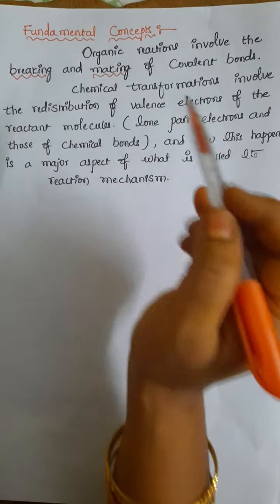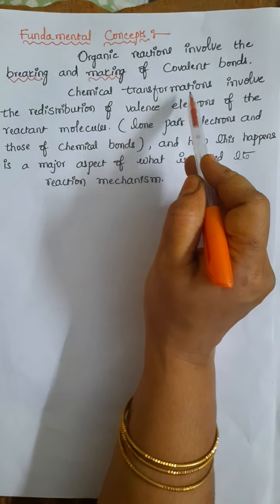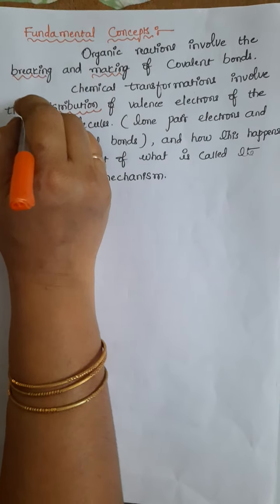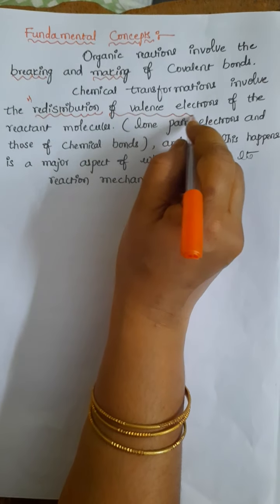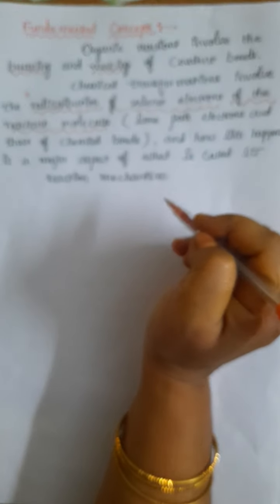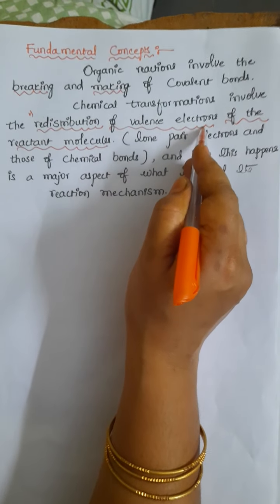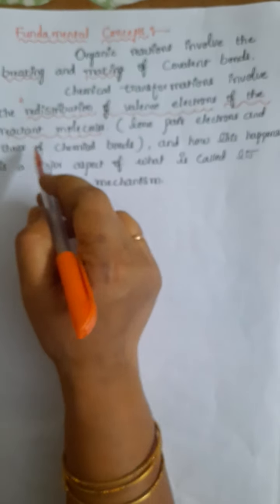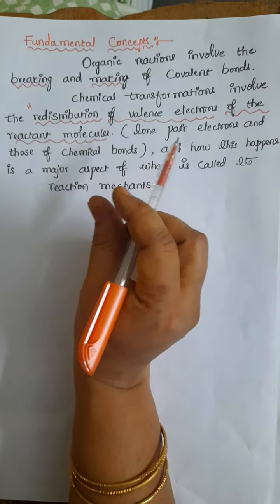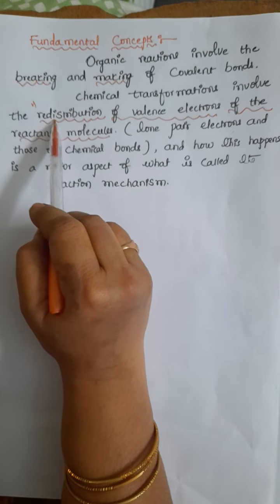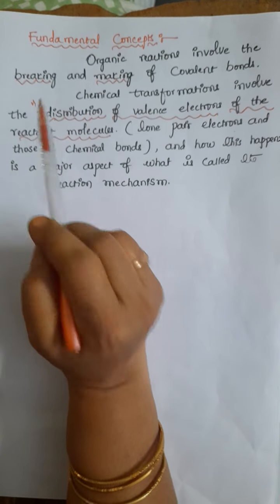Next one, chemical transformations involve redistribution. Remember students, this is the important point. Redistribution of valency electrons of the reactant molecule. Which kind of electrons take part in chemical reactions, students? Valency electrons only. These valency electrons may be lone pair electrons or those of particular bonded electrons. These electrons only undergo the redistribution, and then only we get the product formation.